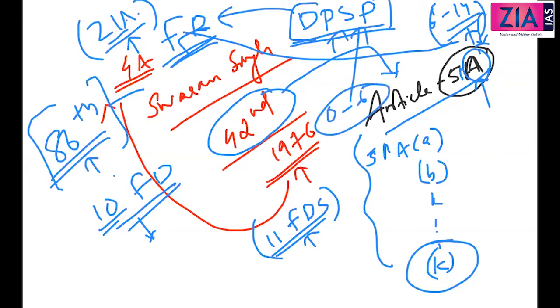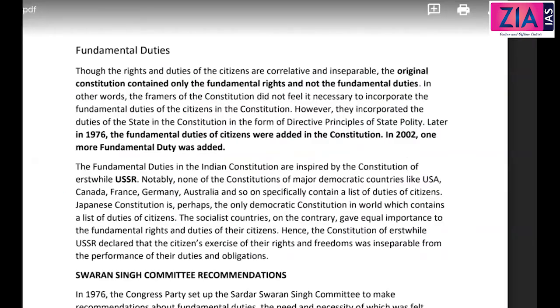Now, what is there in the fundamental duty? At that time itself, I have discussed with you 86th Constitutional Amendment Act added one fundamental duty, that is 51A clause K, that is the fundamental duty of the parents to give education to the children or to send the children to the school for availing the benefit under the 86th Amendment Act, right to education. Okay, so we need to now see what all the fundamental duties are there. There will be 11 fundamental duties. All you need to know, directly they will ask you which among the following are the duty. Okay, so that we will quickly go through, and then we will also see the criticisms of the fundamental duty.